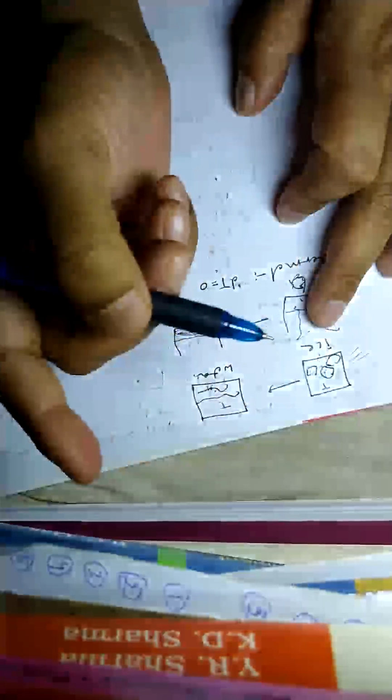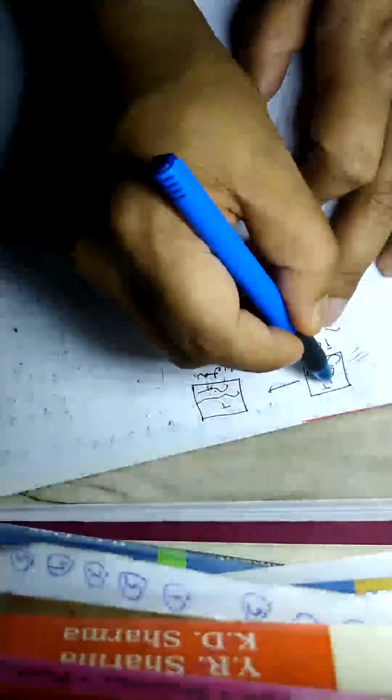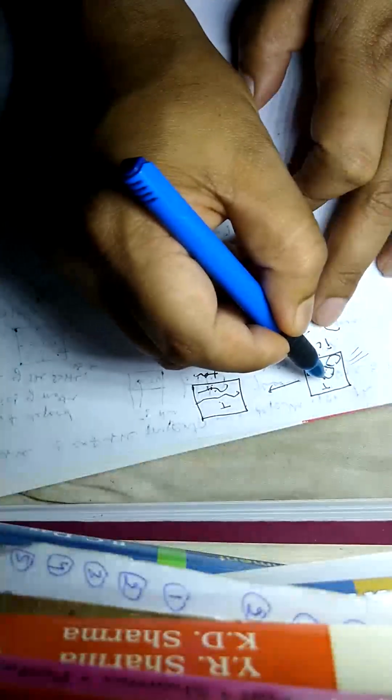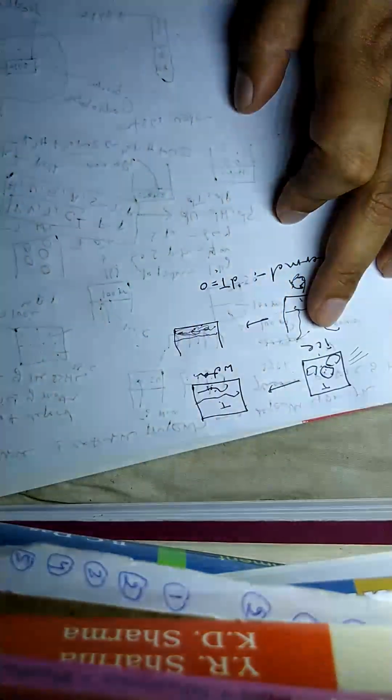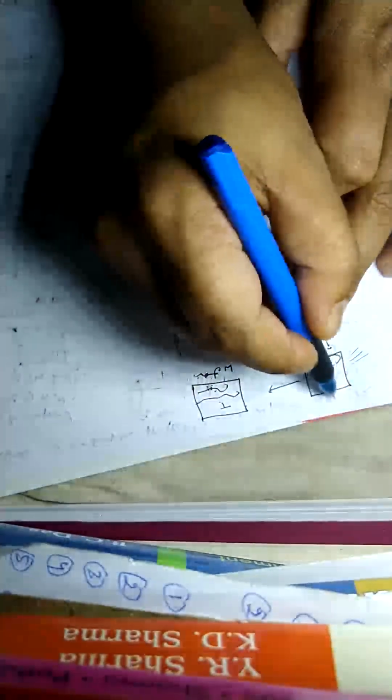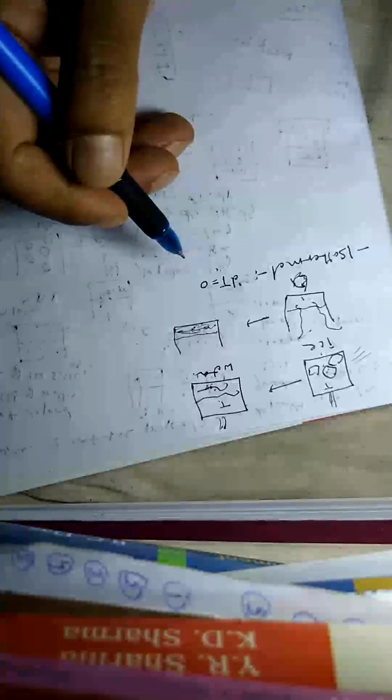But how is it possible? We can change the pressure, while the temperature remains constant. When you apply pressure on the ice, it is converted into water. So any process in which the temperature remains constant is called an isothermal process.